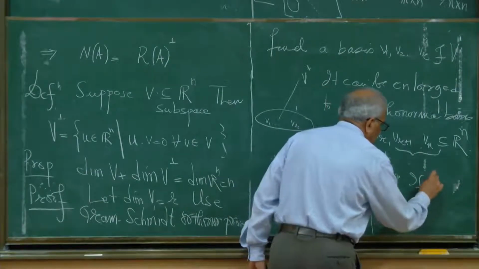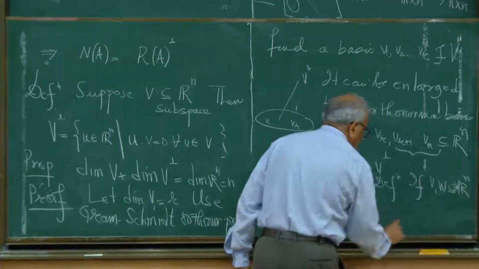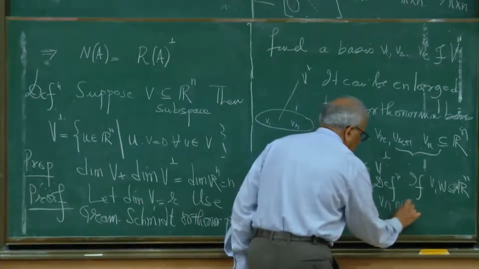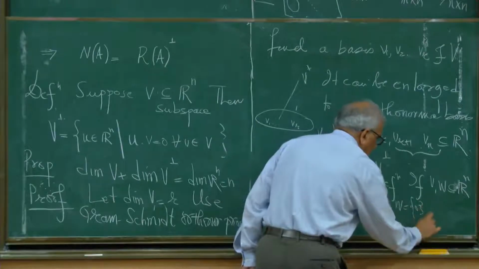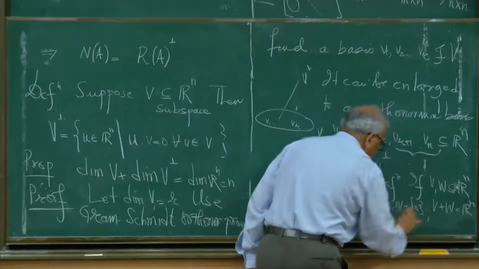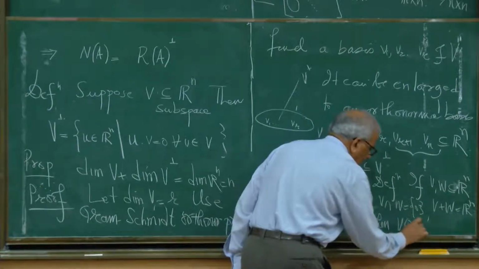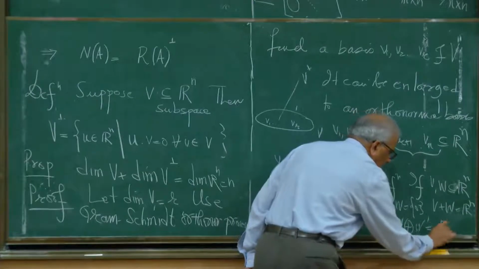If V and W are subspaces of Rn, and V intersection W is the zero vector, and V plus W is Rn, then we write V direct sum W equal to Rn.